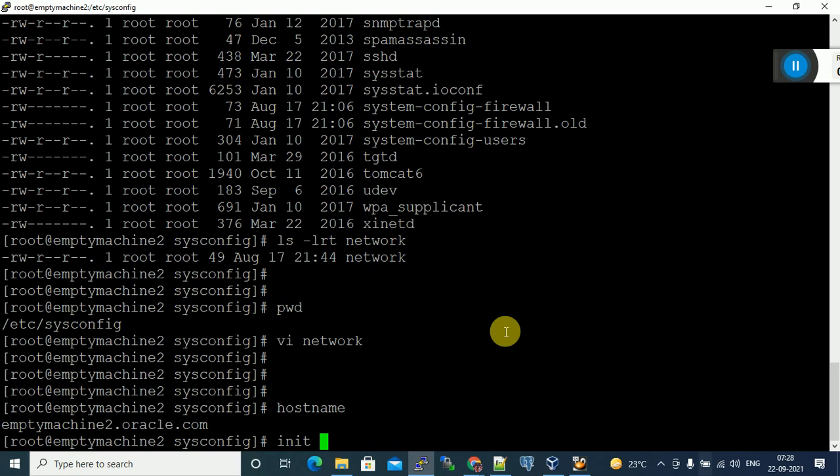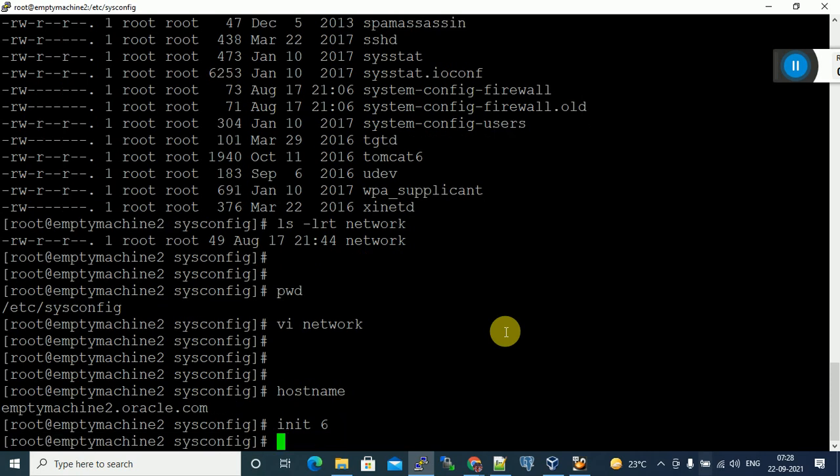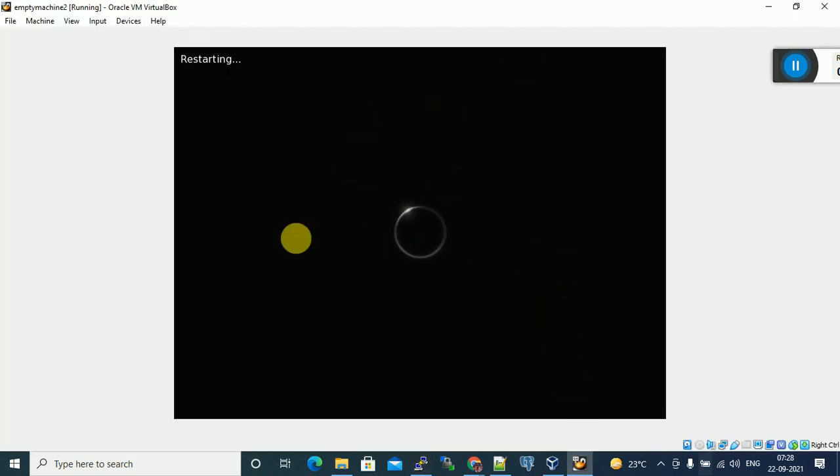In Linux, people call it reboot. Reboot the Linux machine means restart the machine. You have to enter this command, init 6. Let me reboot. You can say I gave this command and pressed Enter. In the physical machine, you can say it is restarting.